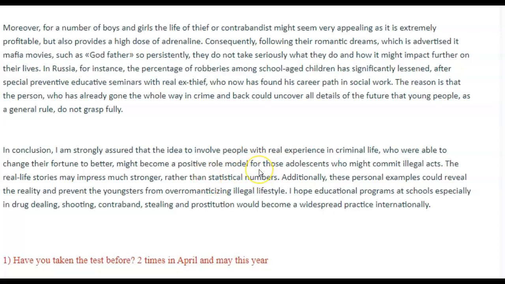So then here, I wouldn't want you to be introducing a new idea. It is a new idea, this idea of statistical numbers. So this shouldn't have been here. Instead, it should have been somewhere in your body paragraphs talking about what methods don't work against crime.